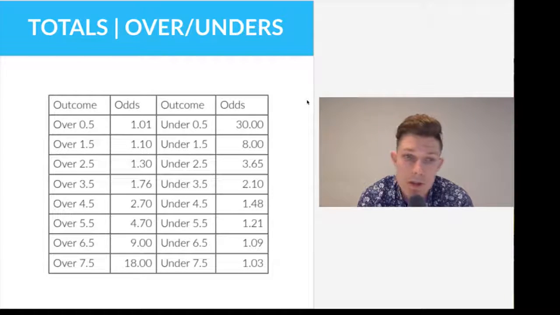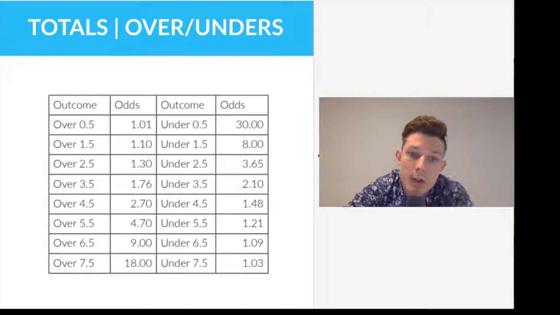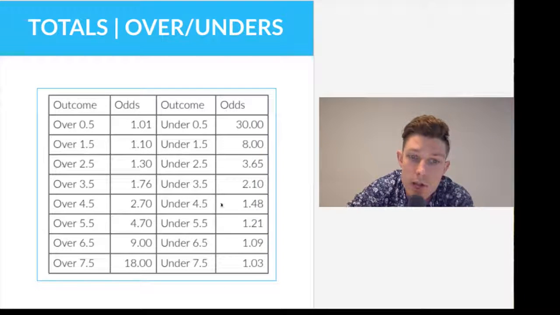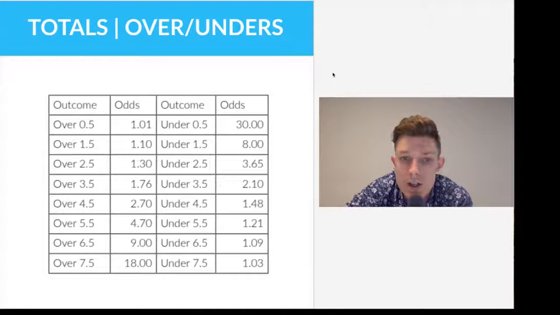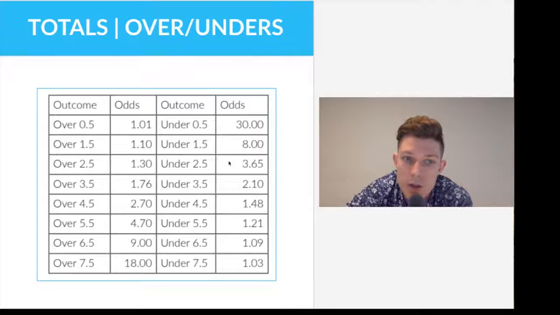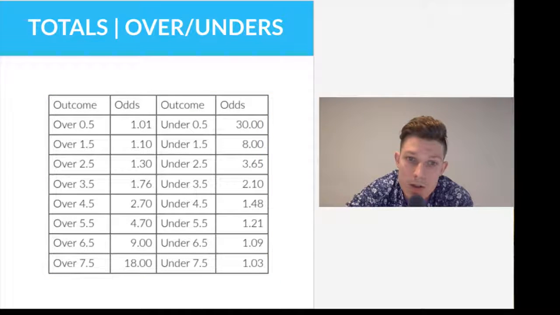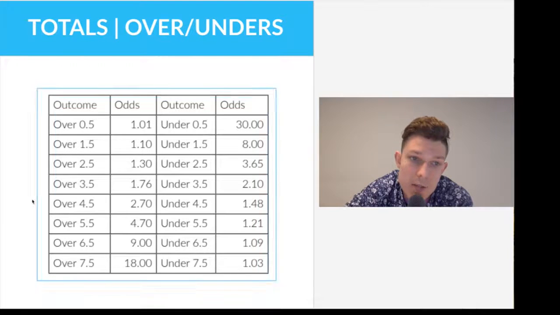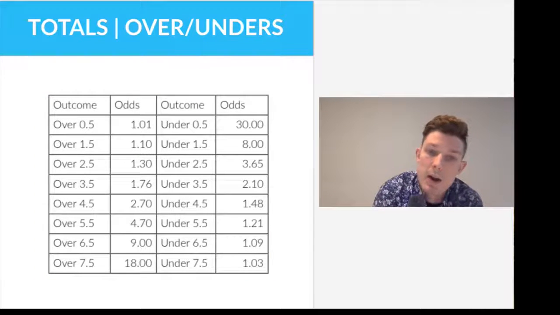When you go to a bookmaker's page, they will usually show you a main over-under line. The most common one in football games will be over under 2.5, but if the bookmakers anticipate it being a high-scoring game, you could see the main line being, for instance, over under 3.5 or 4.5, and this varies.